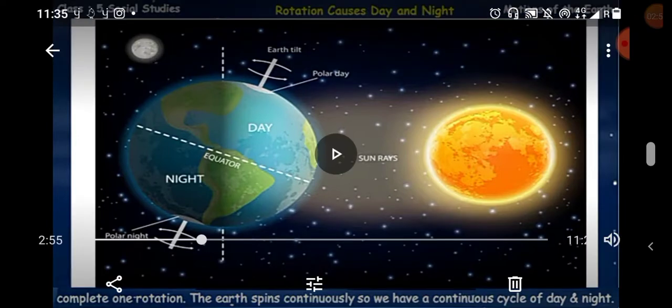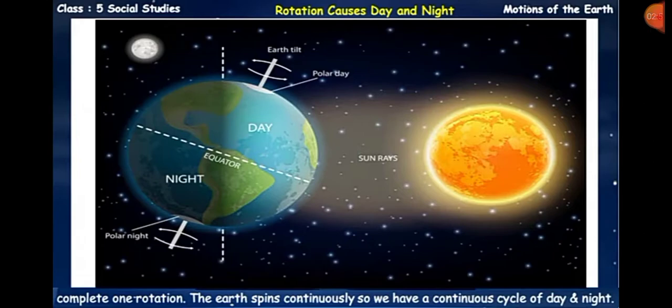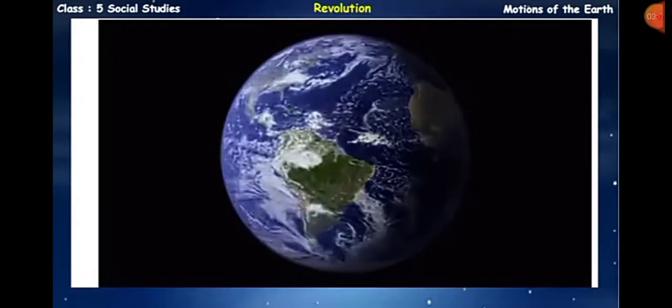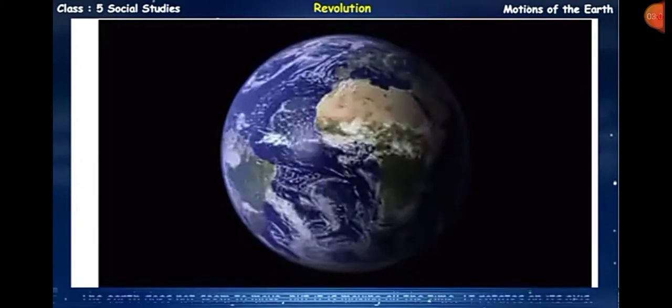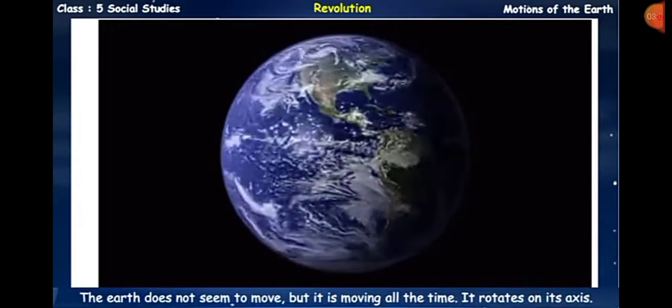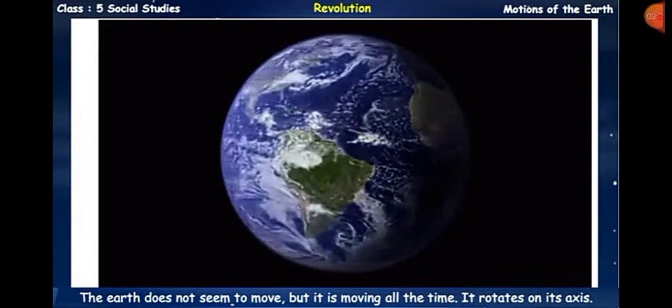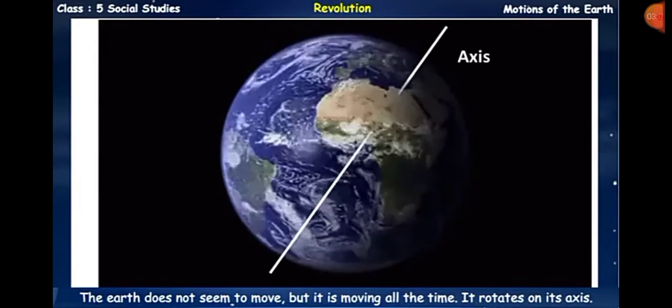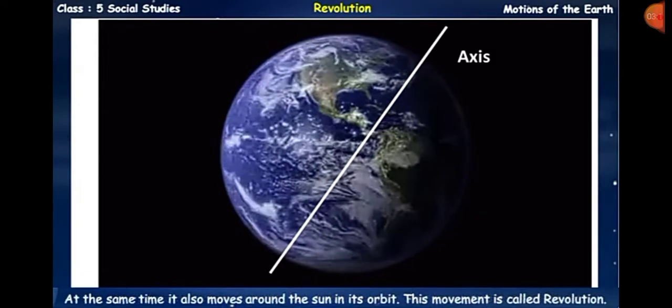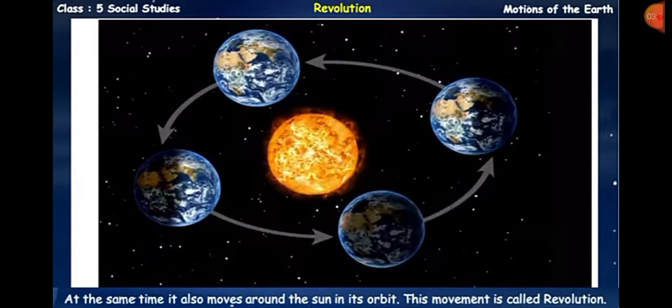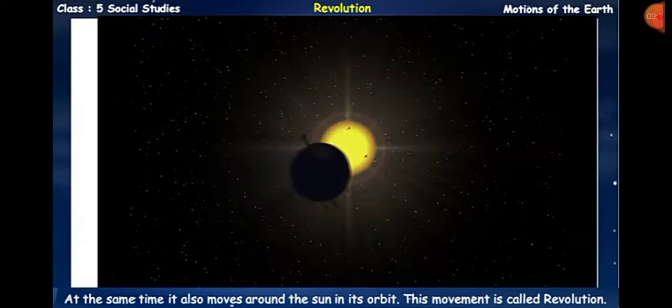Okay students, so the rotation of the earth causes day and night. Now you can understand that, and this happens continuously. So continuously we can see day and night. The earth does not seem to move, but it's moving all the time. It rotates on its axis. Okay, but we cannot feel this. At the same time it also moves around the sun on its orbit. The movement is called revolution.